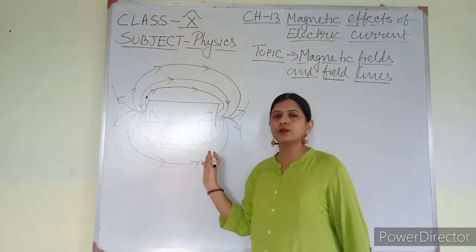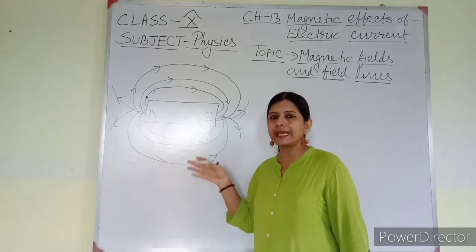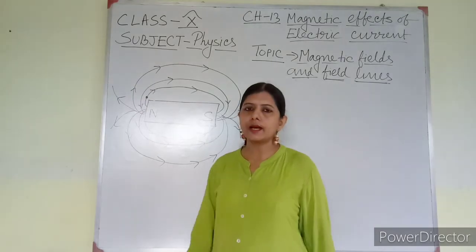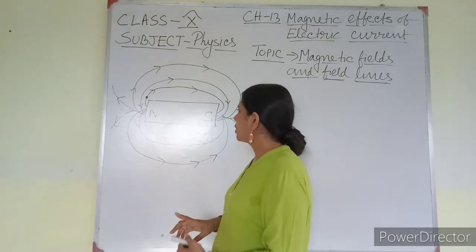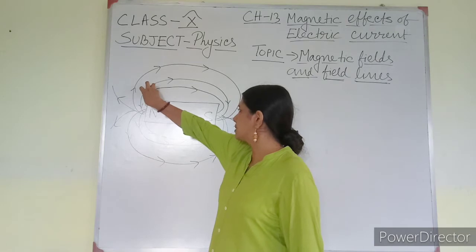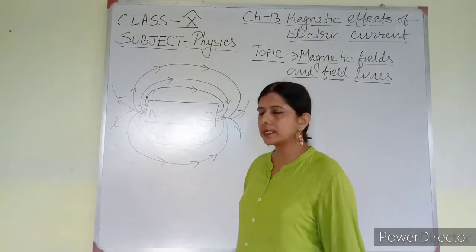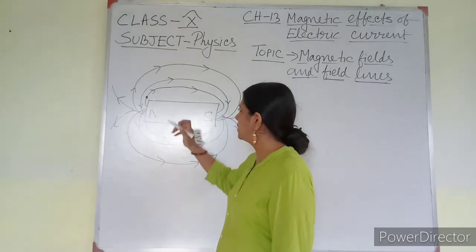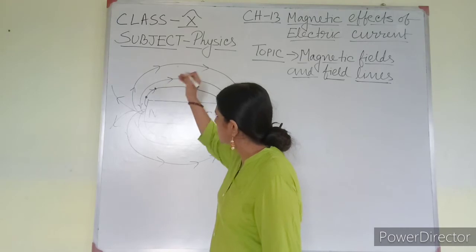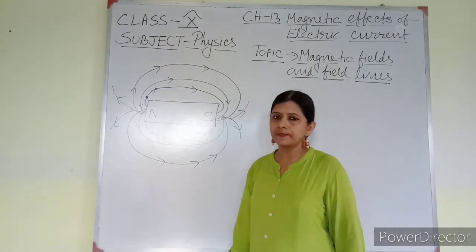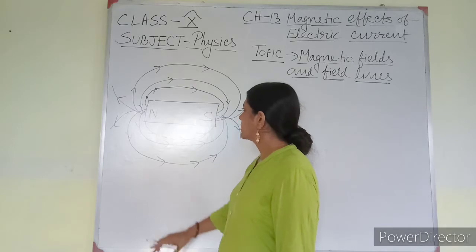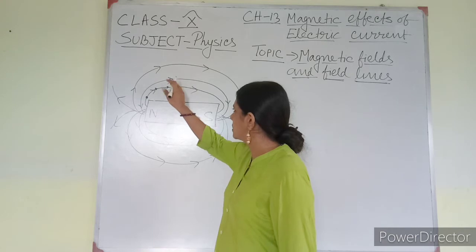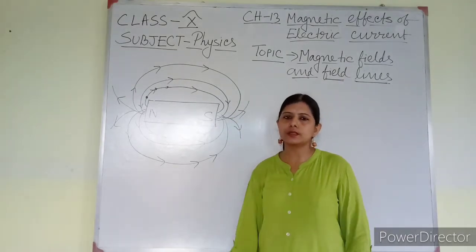This one I have already drawn, but how this diagram came, that we are going to understand. This is the point of the needle where I put one dot. Now again I will keep the compass needle here. Again the north tip of the compass needle will point towards this direction, and again I get a dot here. So mark it with a pencil. Again put the compass here. The deflection will be this side. So here I will get one dot, mark it with a pencil.